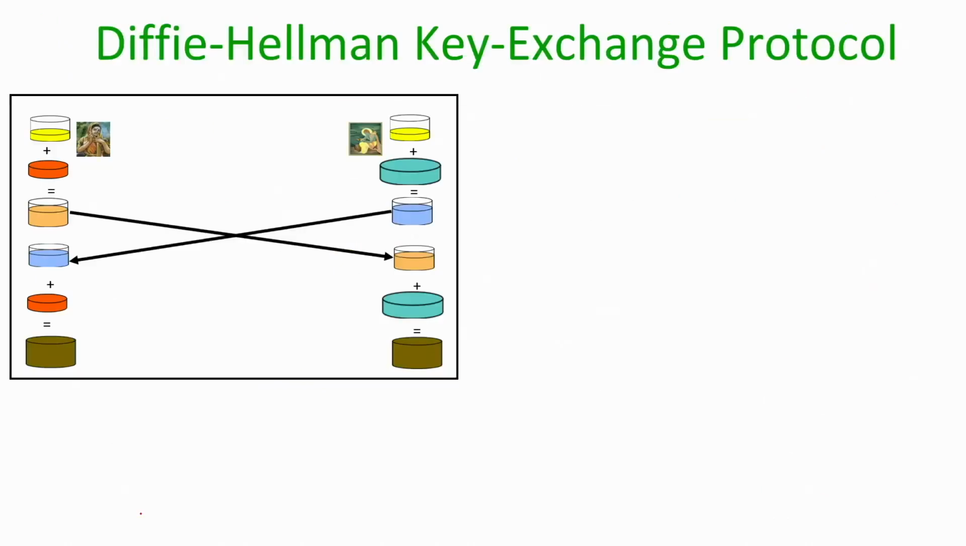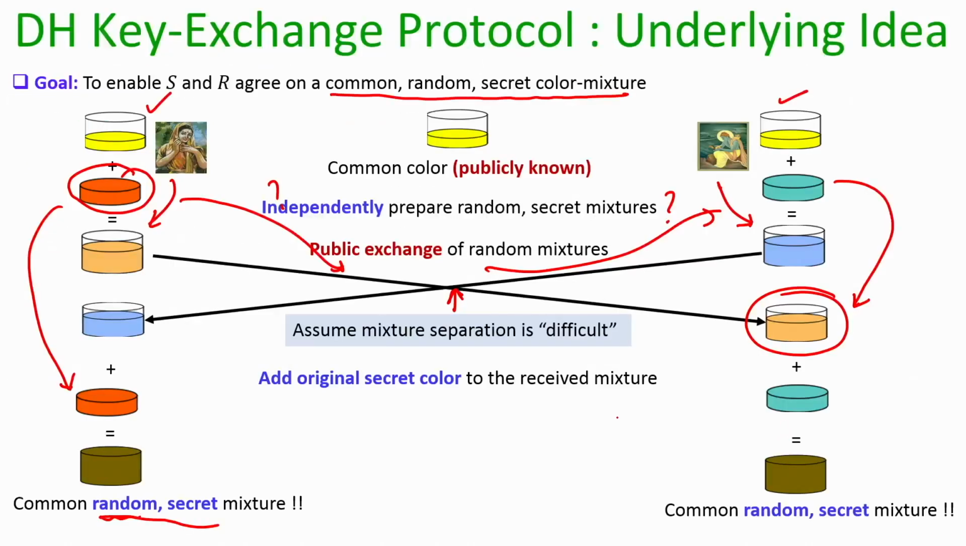And why will it be secret? It will be secret because any third party who is monitoring the communication will not be able to separate out the secret contributions of Sita and Ram. So, he will not know what exactly the final mixture is that Sita and Ram have obtained.